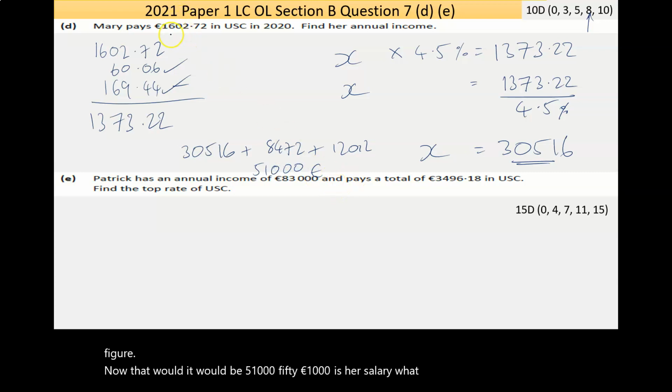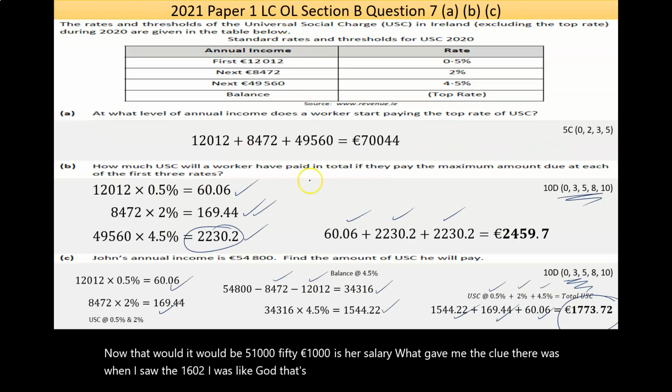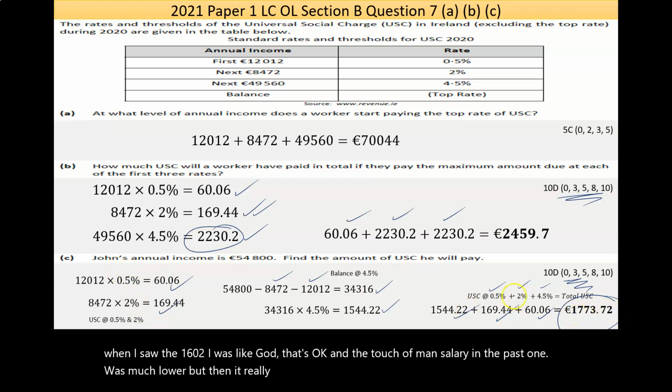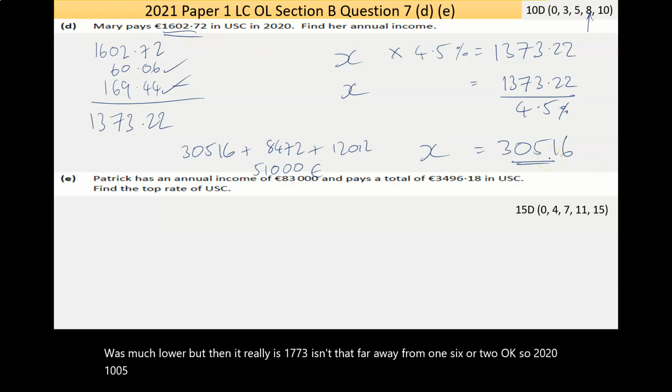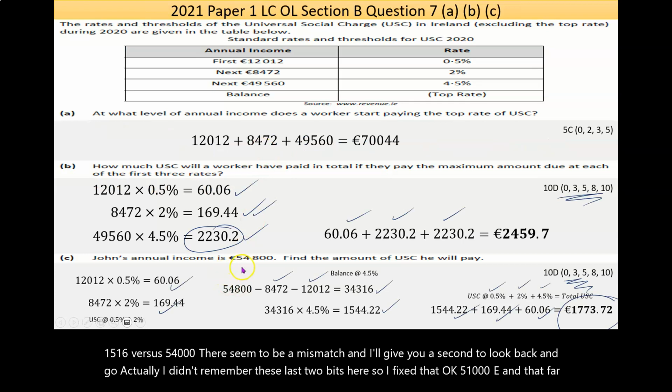What gave me the clue there was when I saw the 1602, I was like, God, that's okay. And I thought your man's salary in the past one was much lower, but then I realized that 1773 isn't that far away from 1602. Okay, so 30,516 versus 54,000, there seemed to be a mismatch. And it'll give me a second to look back and go, actually, I didn't remember these last two bits here. So I fixed that. Okay, 51,000 isn't that far off your man's 54,800.